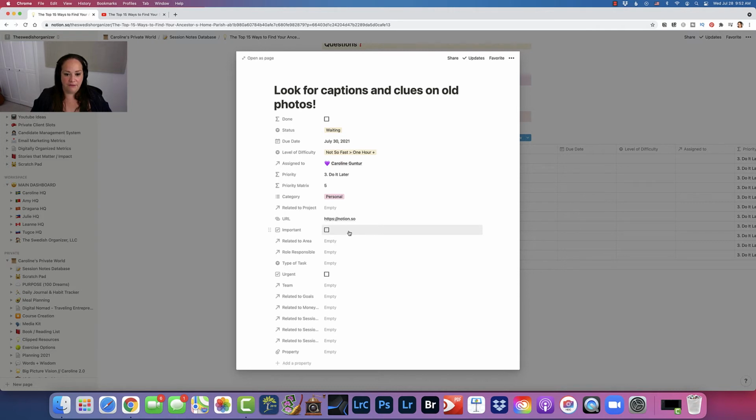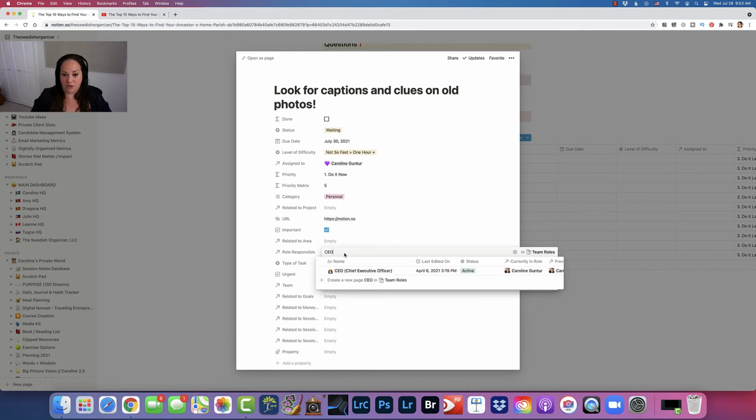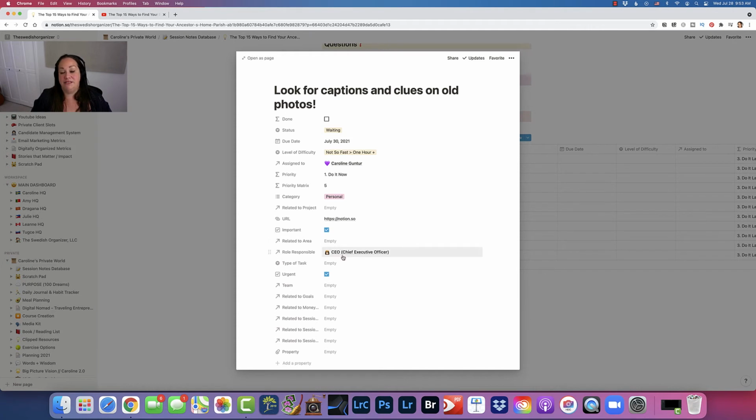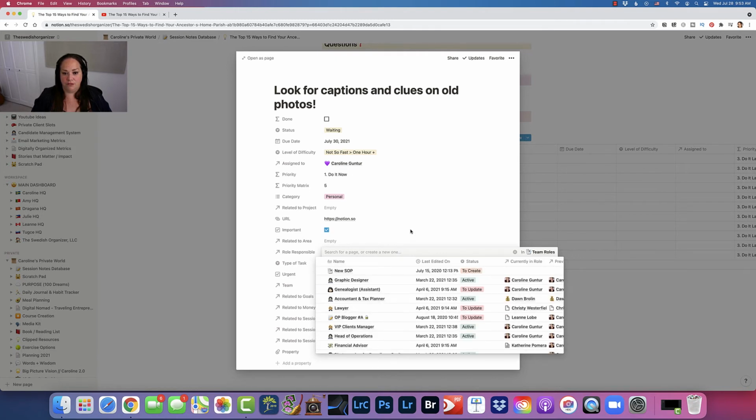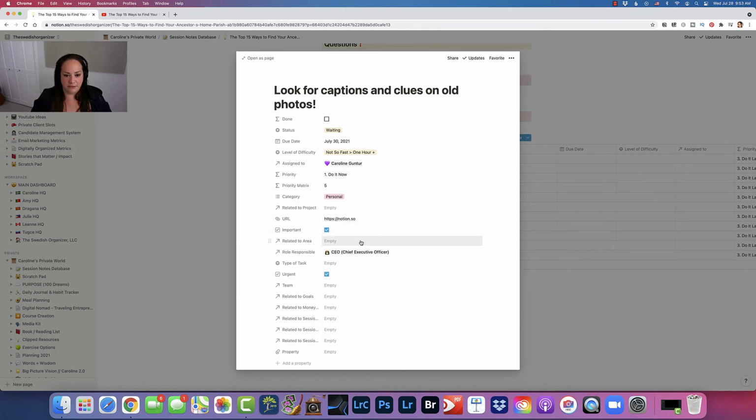Here I have if it's important or urgent, and that's basically a priority matrix that I have in my system. Thank you, Marie, for sharing that. And then I have the role responsible, again, because I'm running a business. So I'm the CEO, so it's me. But maybe it's a task that we're doing for the business, in which case I can then assign a different role in my business to handle that.